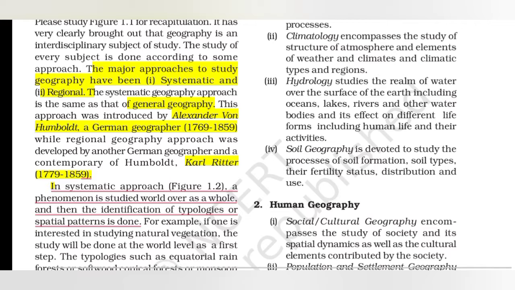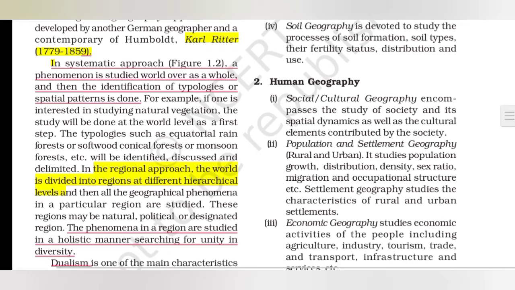I'll recommend you to underline these lines which I have highlighted in yellow or red in your book, so it will be easy for you all. Then we will read about systematic geography. In the systematic approach, a phenomenon is studied world over as a whole, and then the identification of typologies or spatial patterns is done.